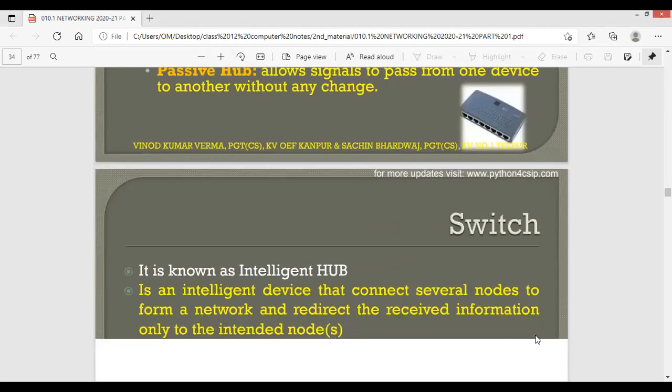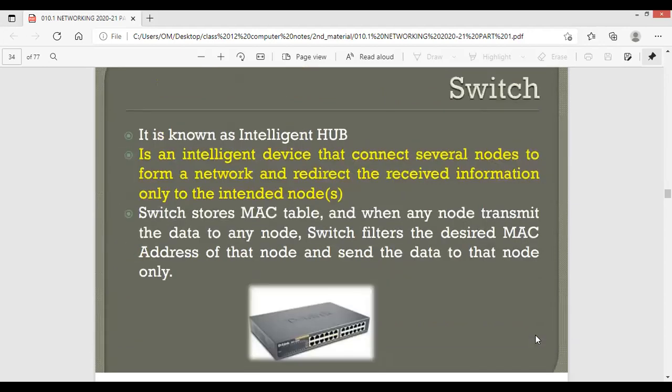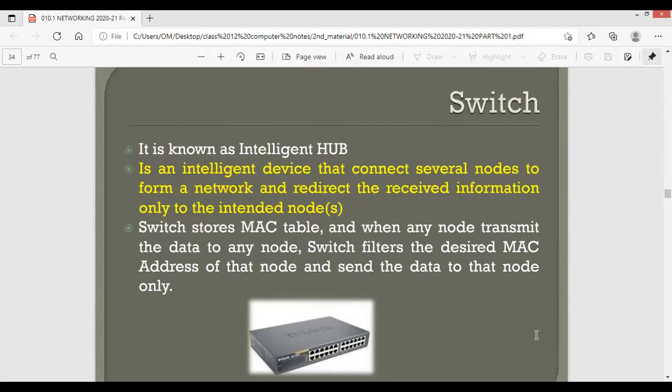So this is about hubs. Next, we are having switches. Basically, a switch is called an intelligent hub. It is a hub which works like a hub, but it has got some intelligence of its own, which is implemented using some programming techniques.